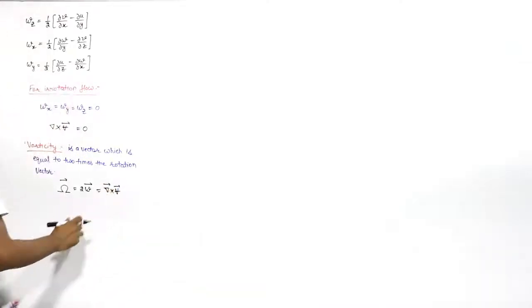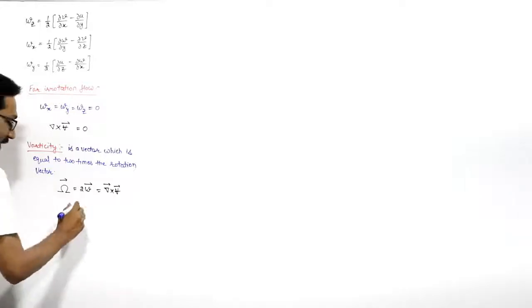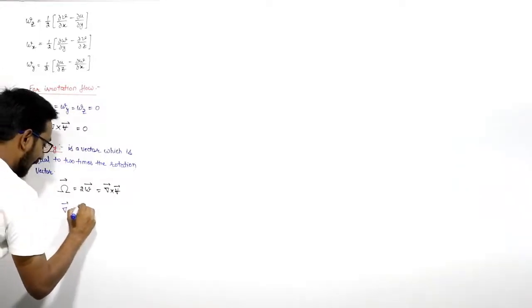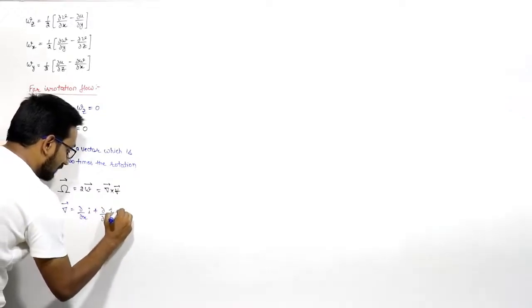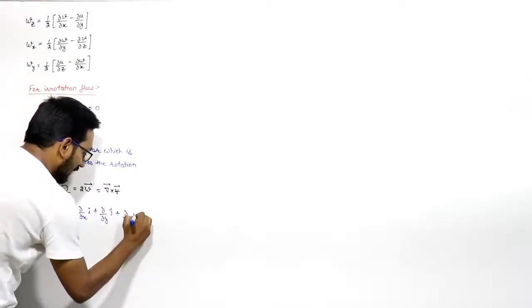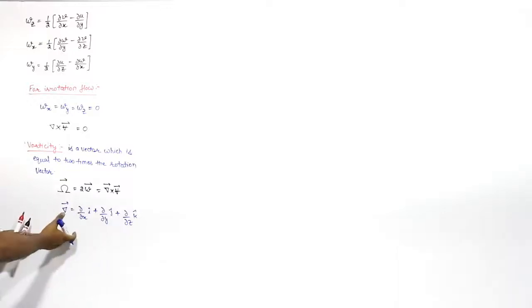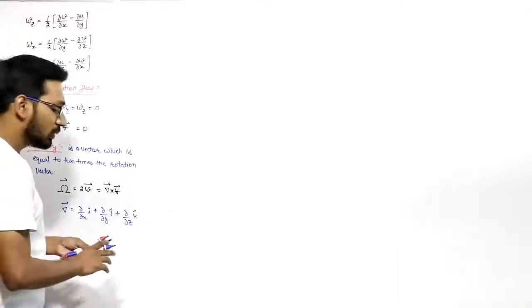Del, you know what is the meaning of del. This is basic mathematics, I'm not going into detail. What is the del vector? Del vector is del by del x i cap plus del by del y j cap plus del by del z k cap, right? This is the del vector. So vorticity will be 2 into omega.